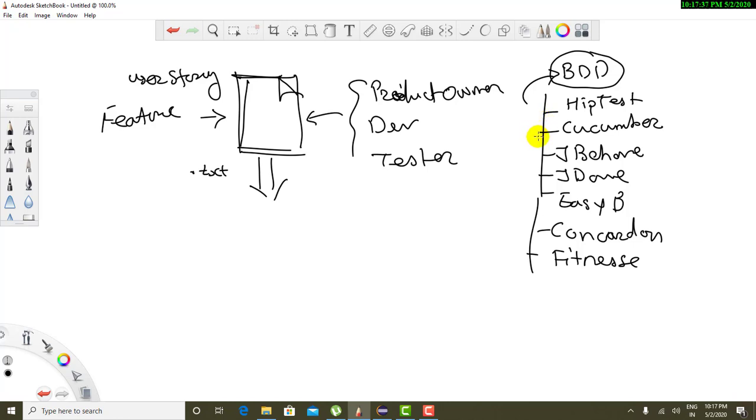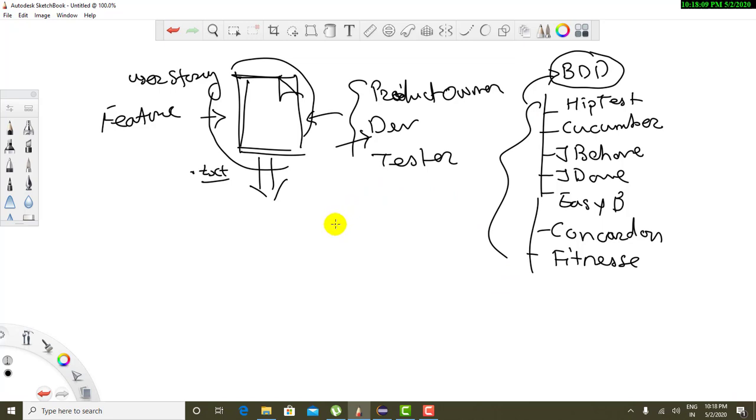So what do we need to design in this BDD? Obviously this file we want to design. Now consider, if this is going to be a simple text file, then it will be really difficult for the developer to read and remember whatever is written in this file. While doing the development by reading this file, he may miss some point or the other, or he may misunderstand some point or the other. So this is where these tools are going to help us.